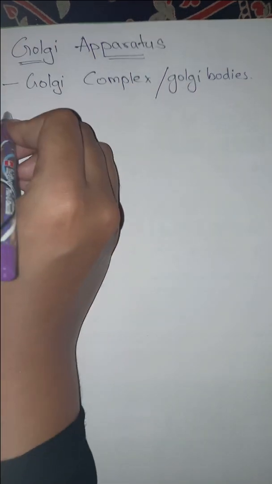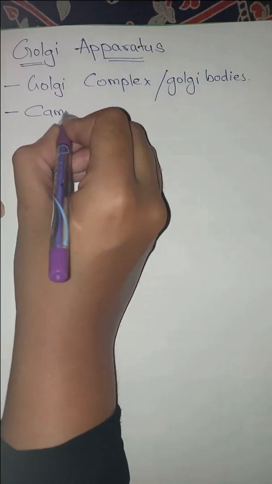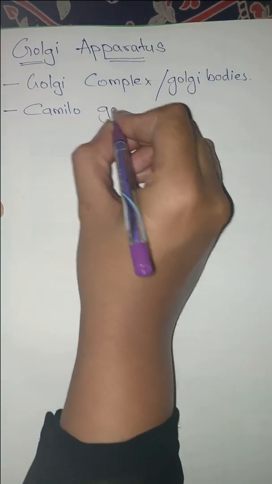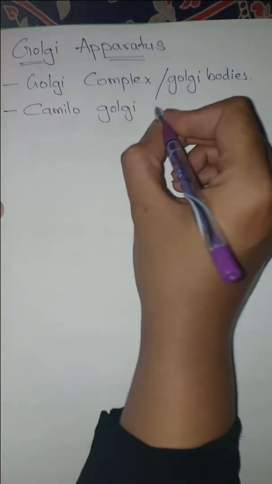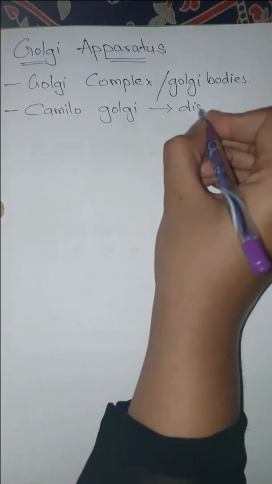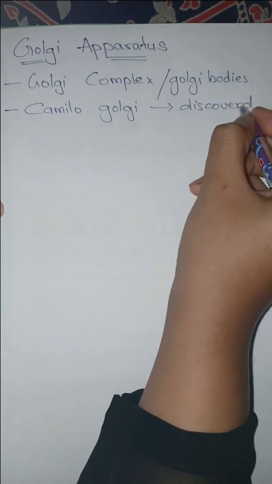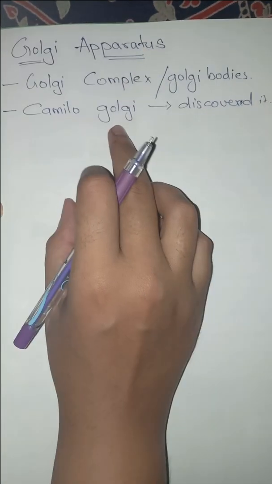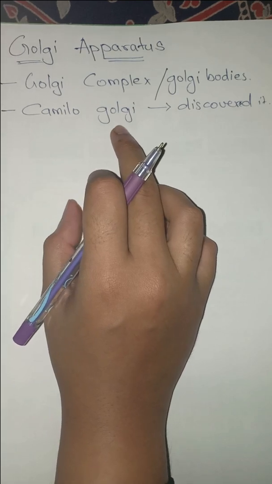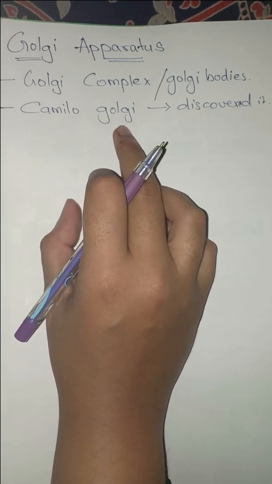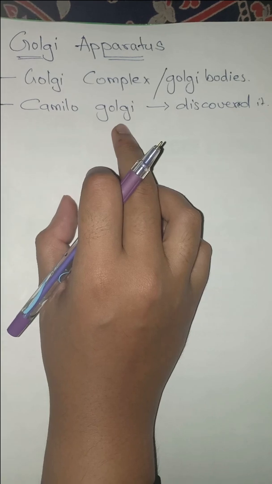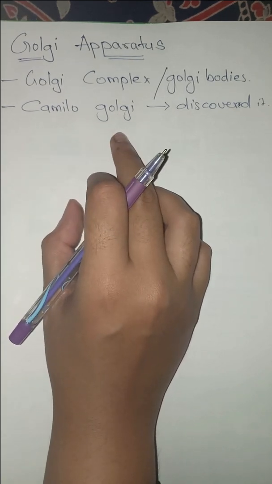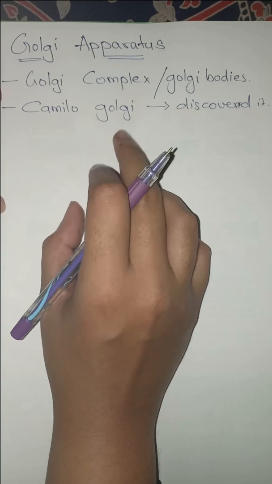So how was the name Golgi given to this organelle? A scientist named Camillo Golgi discovered it, and therefore the name was given based on his own name: Golgi apparatus, which can be seen in the eukaryotic cell.